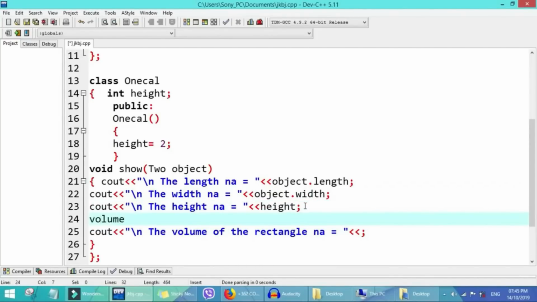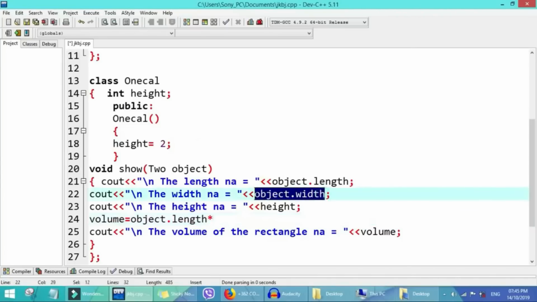Write volume here equal to the multiplication of these 3 values we get here, this one times the width, because volume is length times width times height. That's volume of rectangle times height. So end this one here.